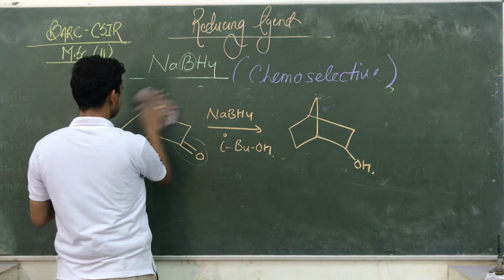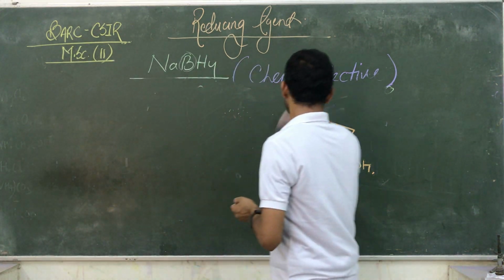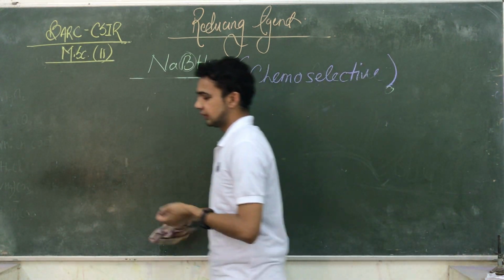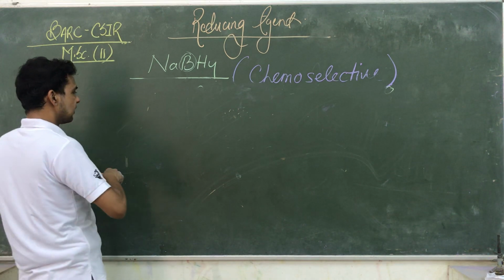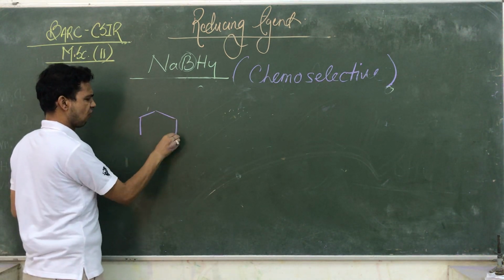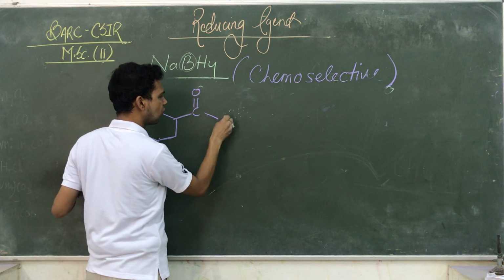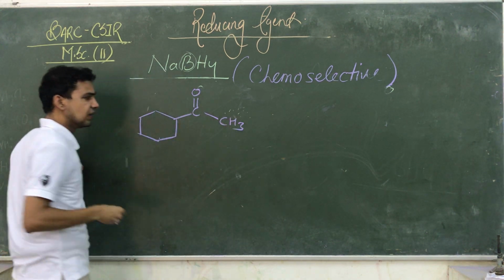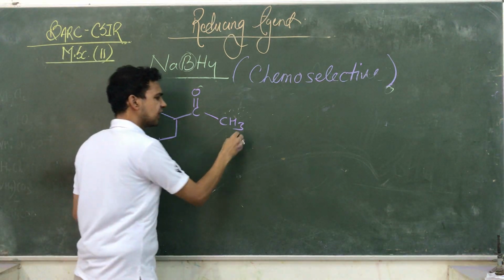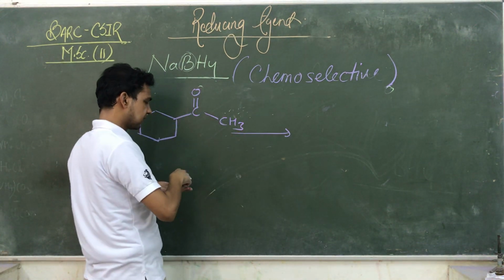The next reaction I am showing you in the next step. It's the reaction mechanism. Suppose we have C double bond O and CH3. This one is a ketone. Here we are taking sodium boron hydride.